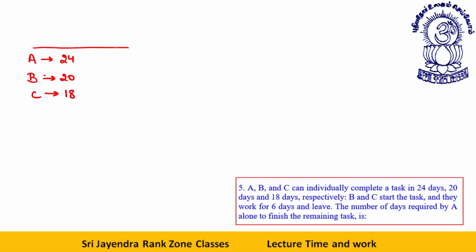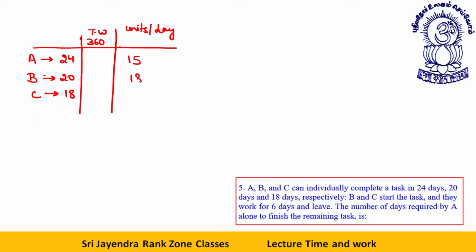Now what's happening is, first of all, let's take the total units. A number which is divisible by all these will be 360 units. Total work is 360 units. Now, units per day: 24 days, 360 units, that is 15 units per day. This is 18 units per day. This is 20 units per day.